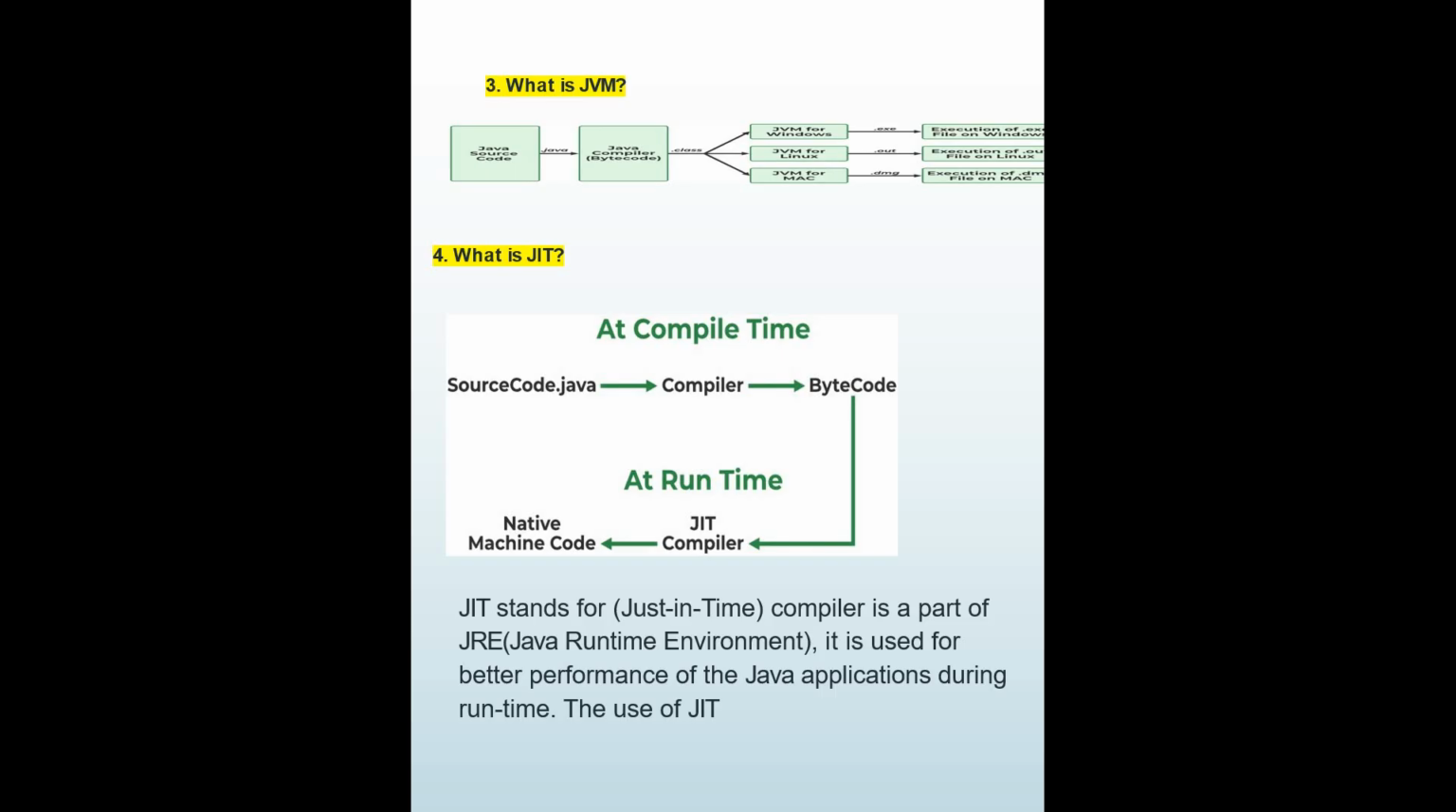So then again, there is a JIT. JIT stands for just-in-time compiler and is a part of the JRE, the Java Runtime Environment. It is used for better performance of Java applications during runtime. And then you will also see that the Java source code goes to the compiler, then bytecode, and then it goes to the JIT compiler, and then into native machine code, which is JIT.